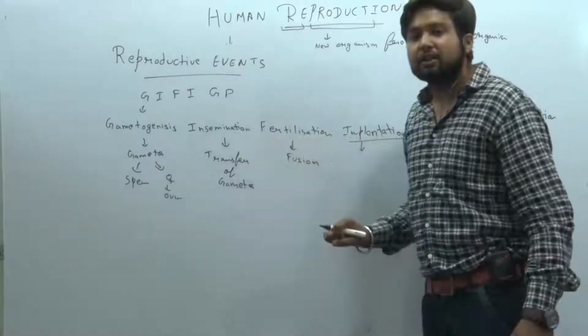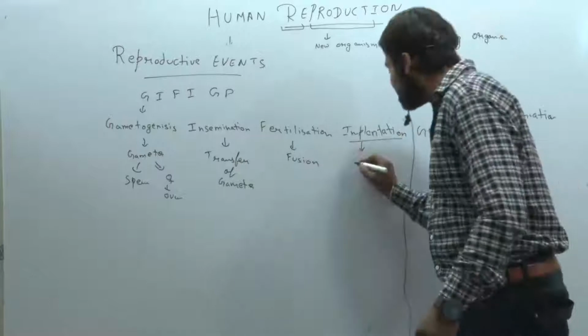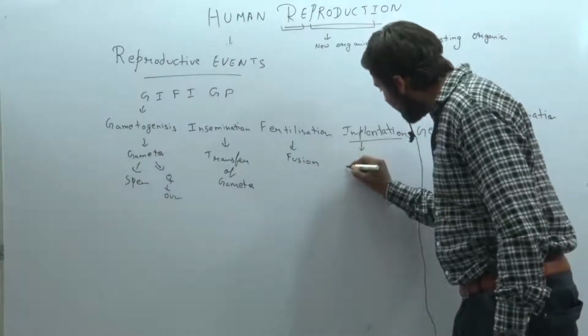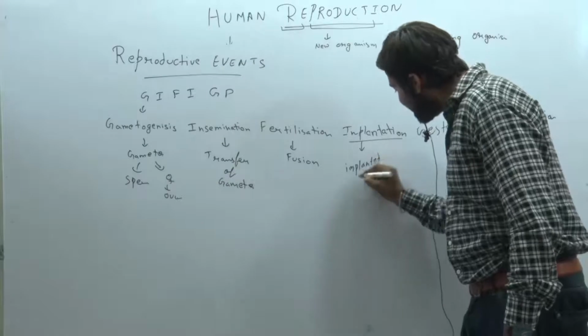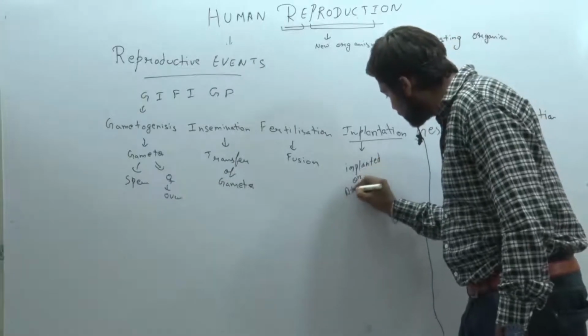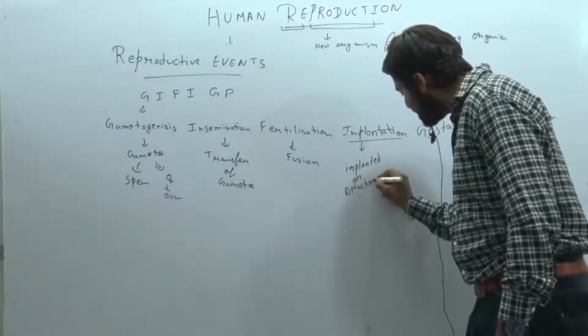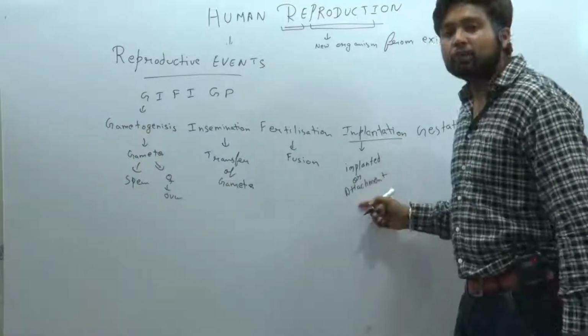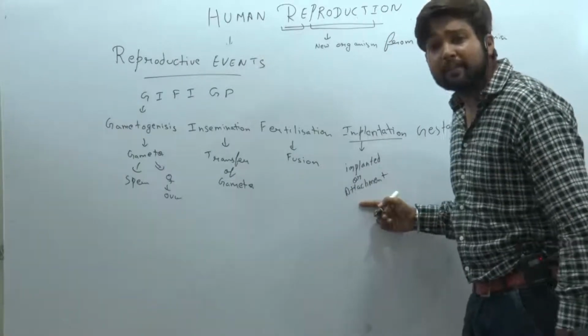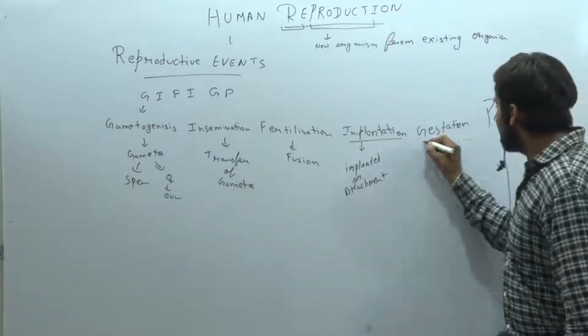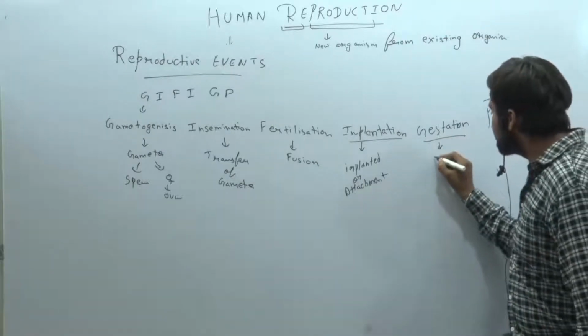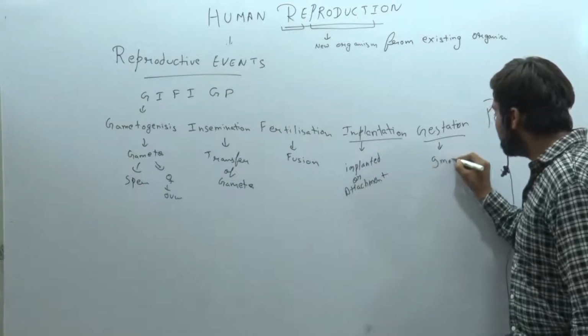Next, implantation: when fertilization occurs, the product we get is the zygote or embryo. It gets attached to the uterus, and this attachment is known as implantation. Gestation is the duration of nine months, the pregnancy time.